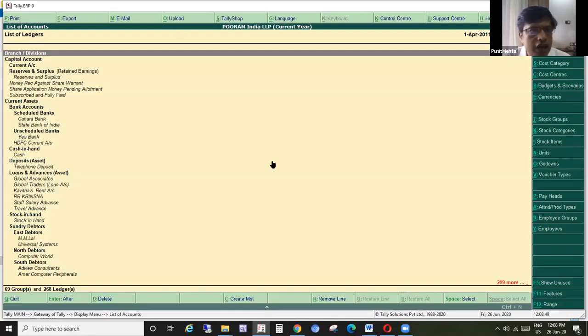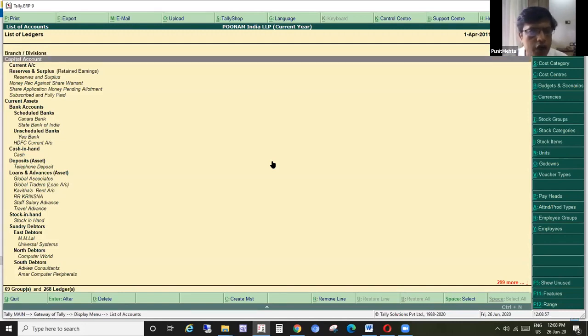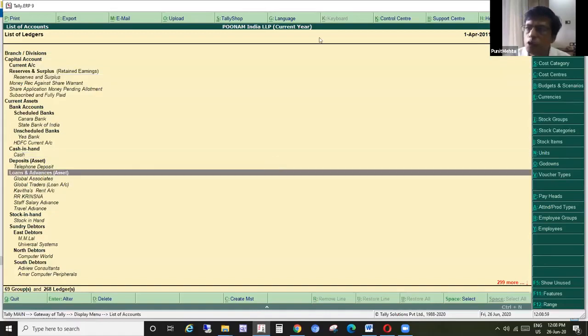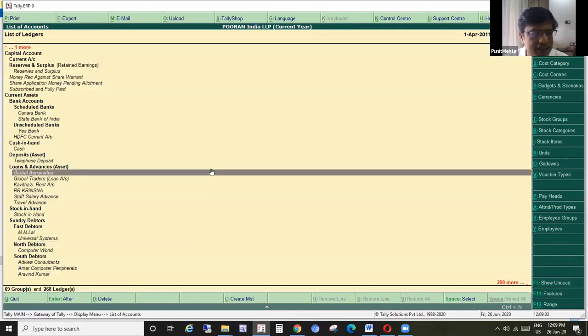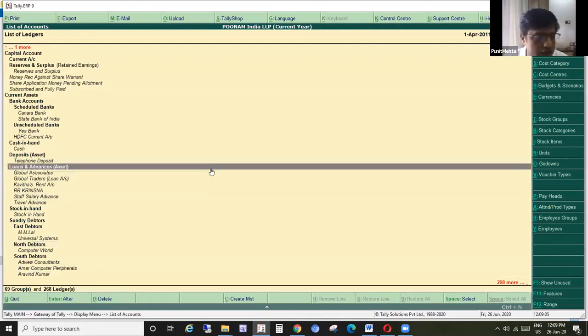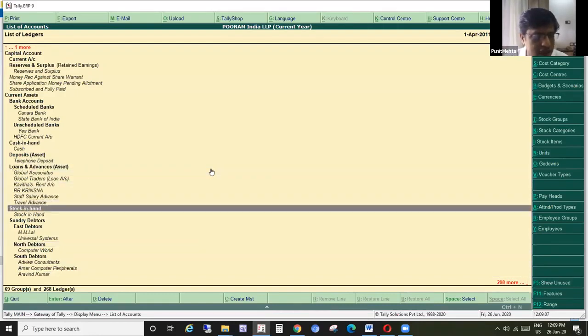This is your chart of accounts, how you have created it, what is the structure of the current data that you are auditing. Here you can check how many ledgers are there under loans and advances, and how many ledgers are there under sundry debtors.